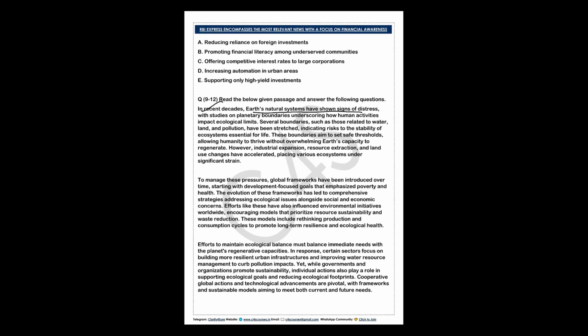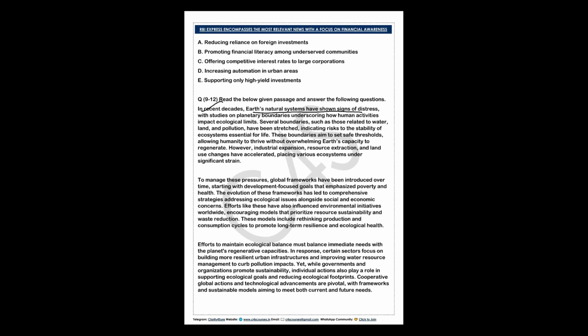In recent decades, Earth's natural systems have shown signs of distress, with studies on planetary boundaries underscoring how human activities impact ecological limits. Several boundaries, such as those related to water, land, and pollution, have been stretched, indicating risk to the stability of ecosystems essential for life.